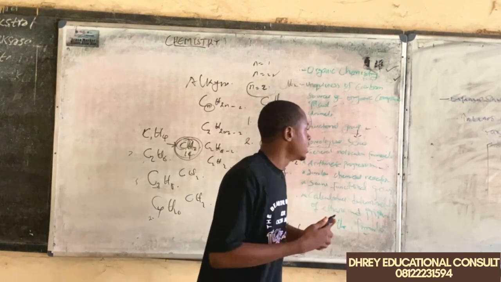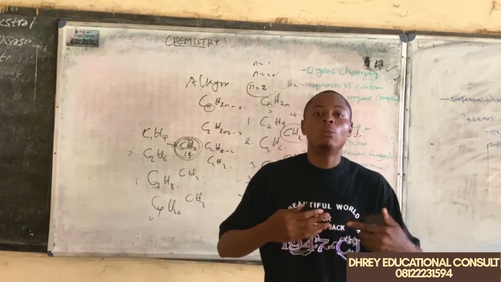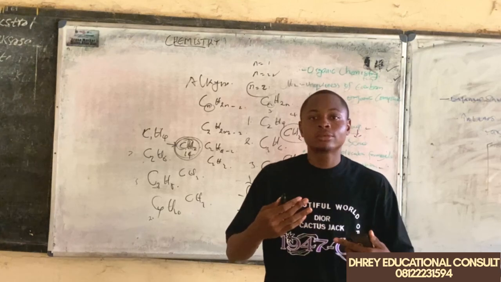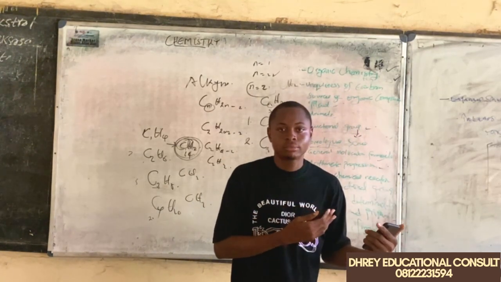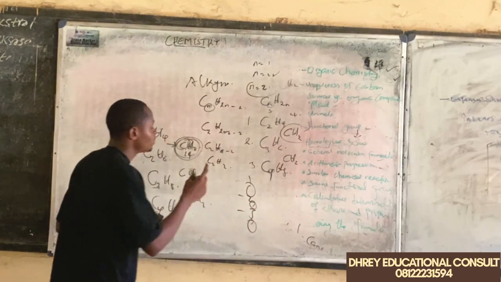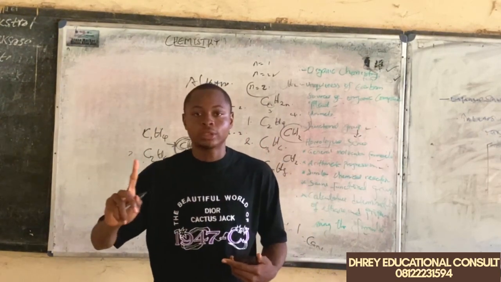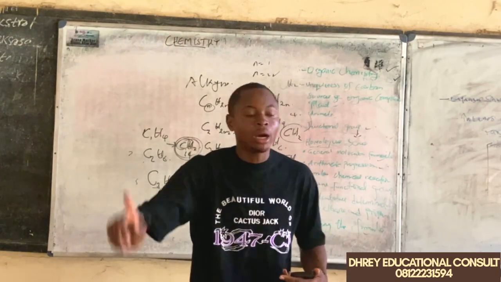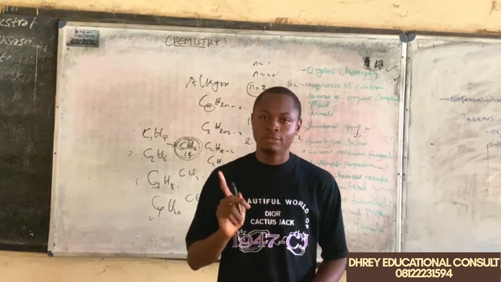For example, the alkane family undergoes reactions like combustion. They undergo reactions like the substitution reaction. So if the first member of the alkane family, methane, undergoes a combustion reaction, then every member of this alkane family is going to undergo a similar chemical reaction.